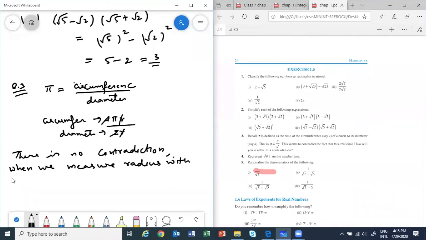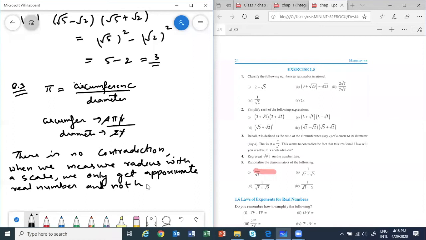When you measure with a scale or any other device, we only get an approximate real number, and not the actual value.